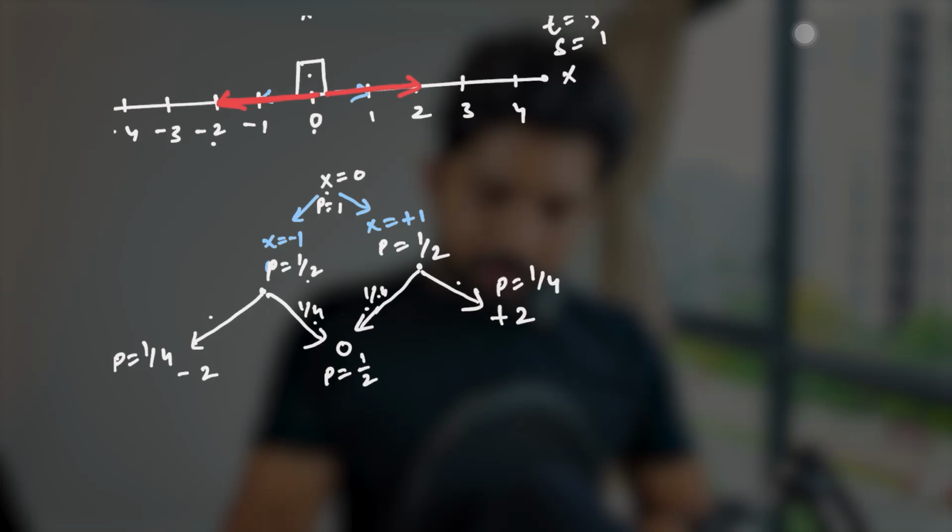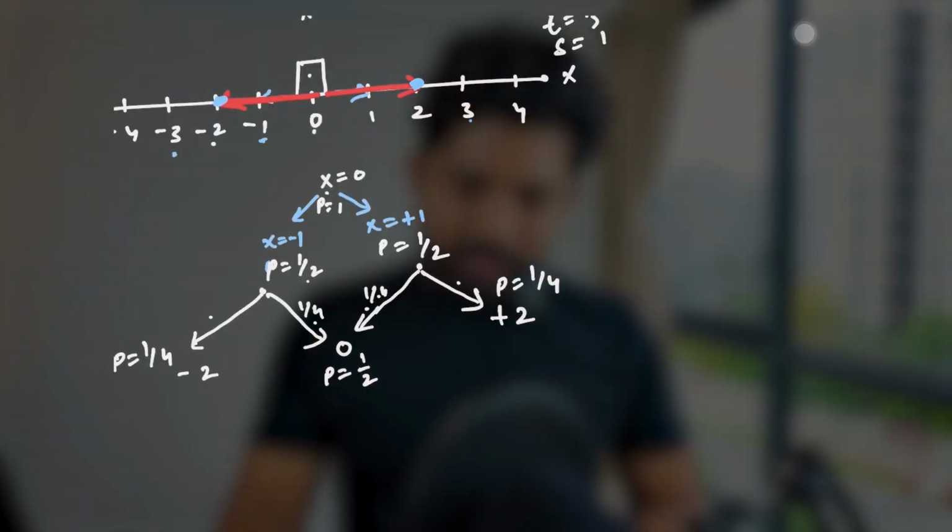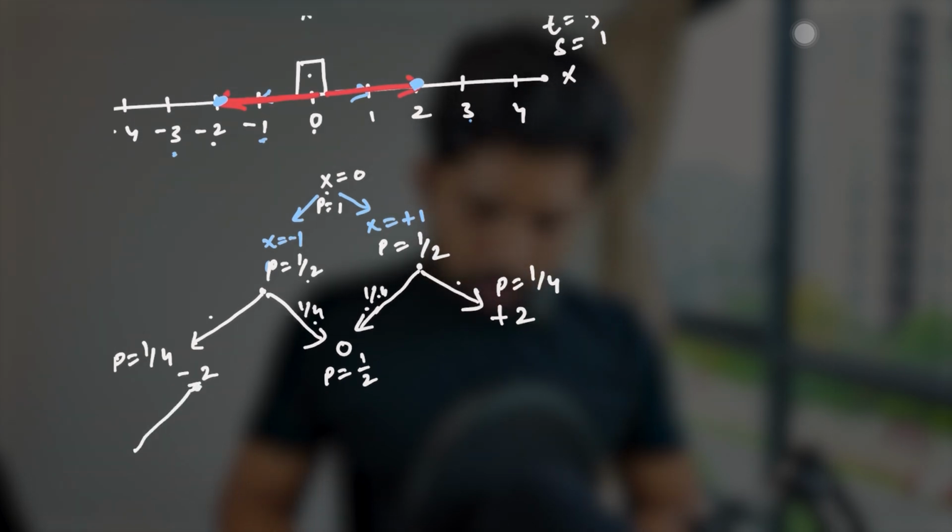Now let's say the person is at this position. From here he can go either to -3 or to -1, and from here he can go to 3 or 1. This is also very easy. You can just go here and draw like this: from this place -2, the person goes to either -3 or -1.